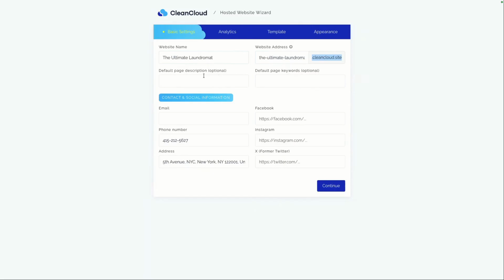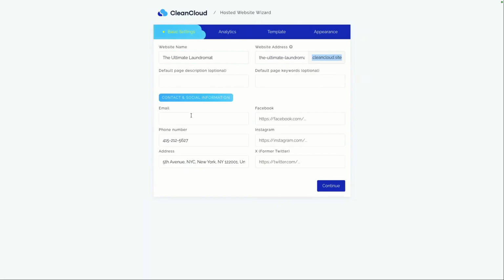When it comes to a default page description and default page keywords, you can actually get suggestions for these from the AI tool of your choice, is what I would recommend. So, feel free to go to whichever one you prefer, whether it be Claude or Gemini or ChatGPT, and then ask the tool to provide you with information to put in the page description and the page keywords, right?